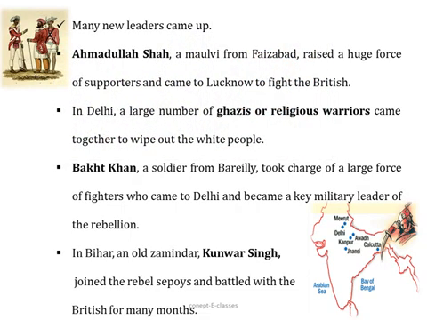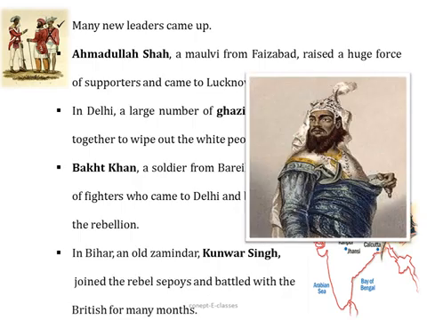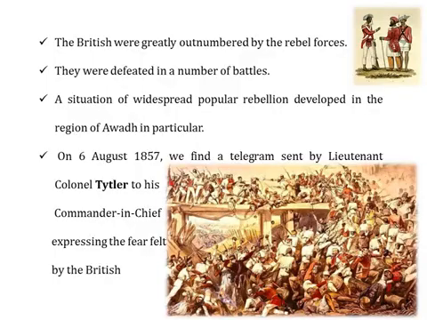In Bihar, an old zamindar, Kunwar Singh, joined the rebel sepoys and battled with the British for many months. So let's see how the Britishers faced this rebellion. The Britishers were greatly outnumbered by rebel forces. They were killed, their buildings were set on fire, and they were defeated in a number of battles.